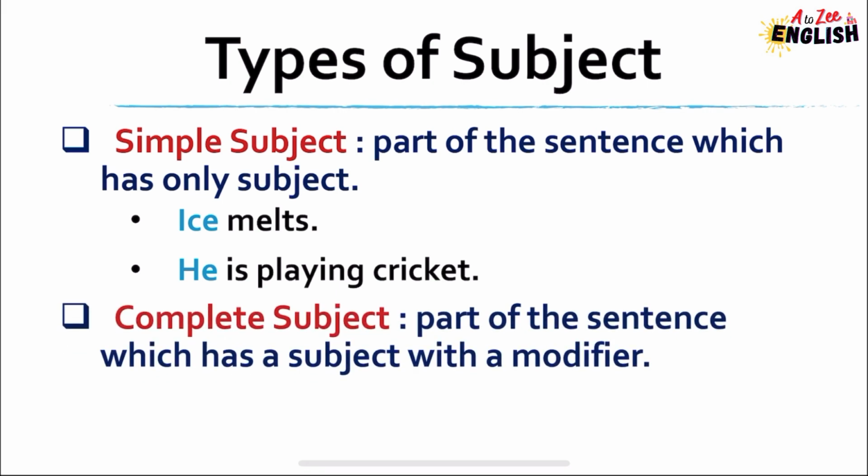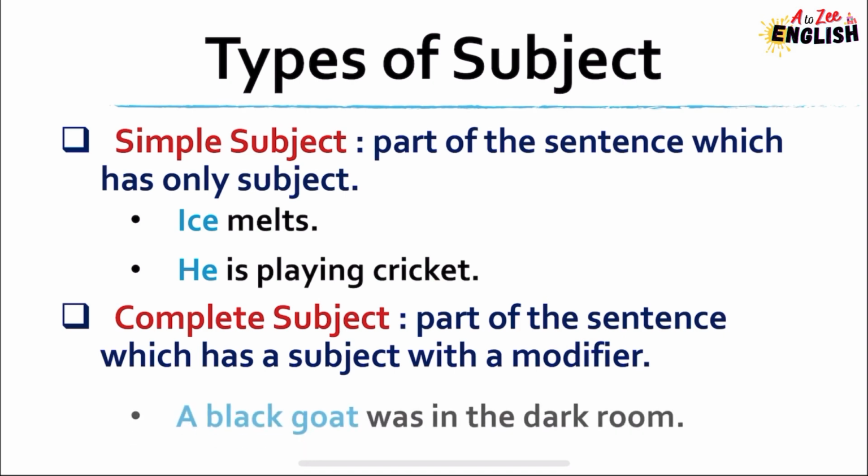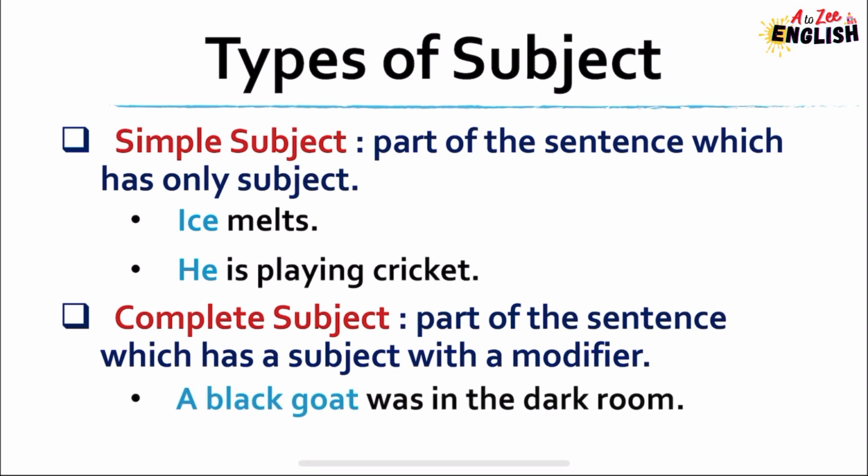Next type of subject is complete subject. It is a part of the sentence which has a subject with a modifier. Subject with a modifier is necessary to form a complete subject. Such as, a black goat was in the dark room. Here, a goat is modified by an adjective black, so it is a kind of complete subject. A pretty girl is smiling. Here, a pretty girl is a complete subject.